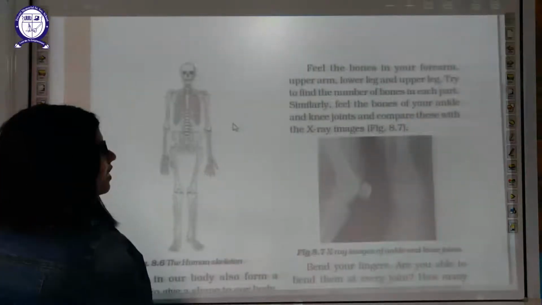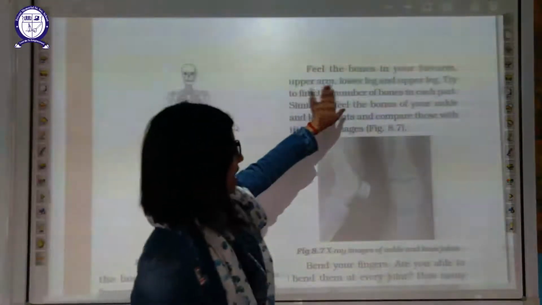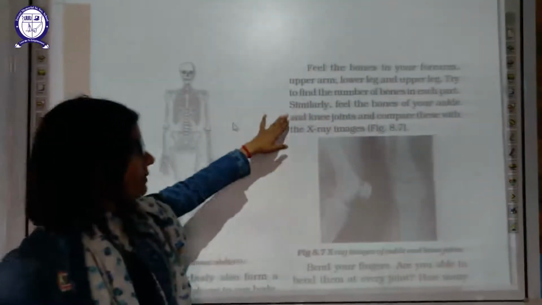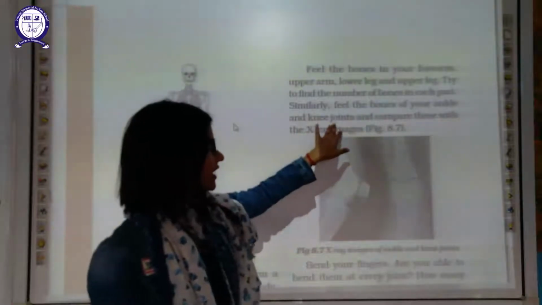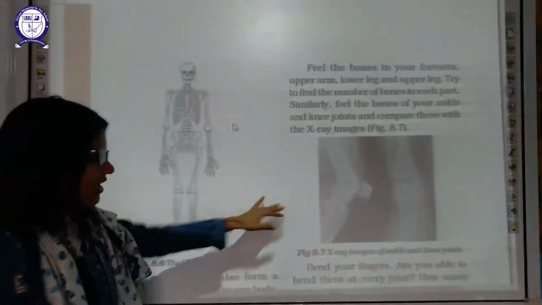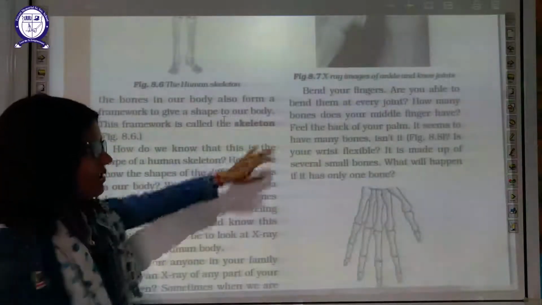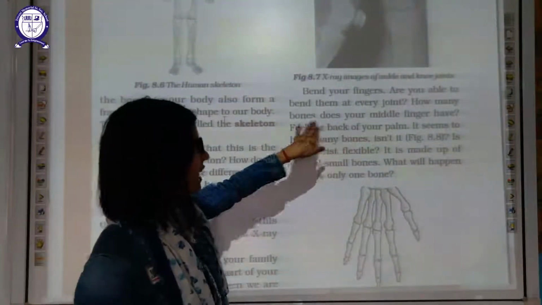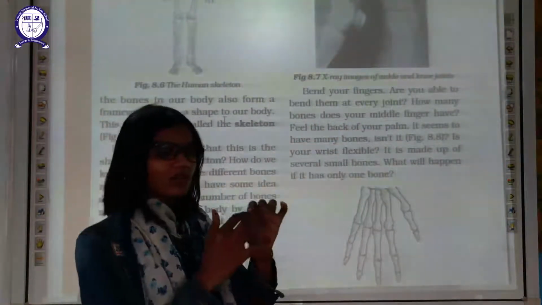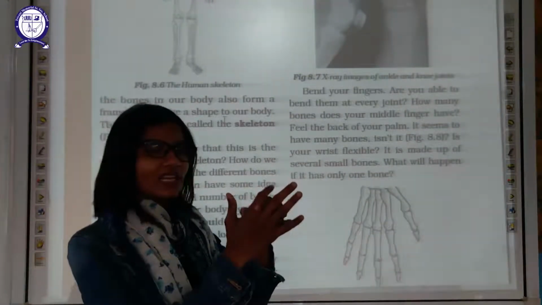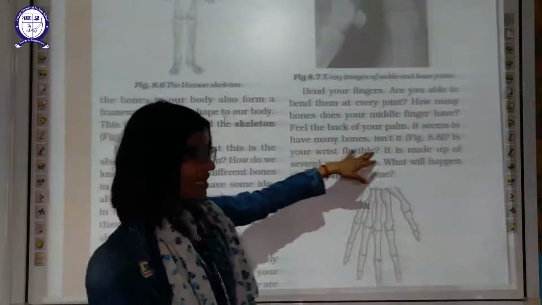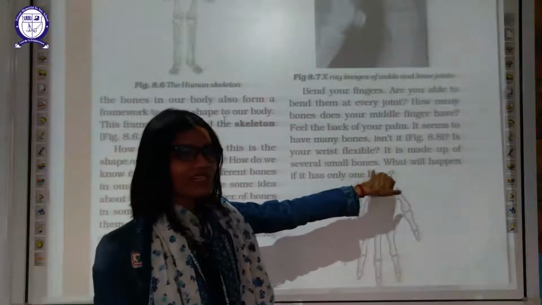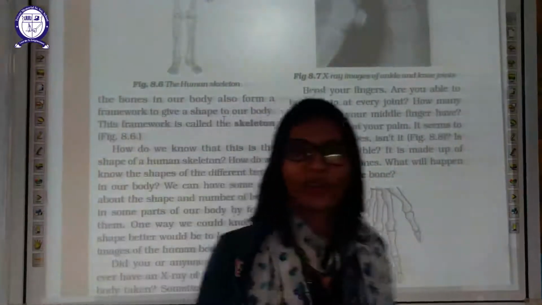Now feel the bones in your forearm, upper arm, lower leg and your upper leg. Try to find out the number of bones in each part. Similarly, feel the bones of your ankle and knee joint and compare this with the X-ray image here. Bend your finger. Are you able to bend them at every joint? How many bones does your middle finger have? Count it from here, 1, 2, 3 like that. It seems to have many bones, isn't it? Is your wrist flexible? Yes, it is made up of several smaller bones. That's why you are able to move your wrist.